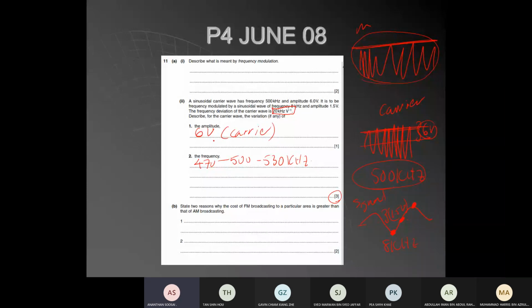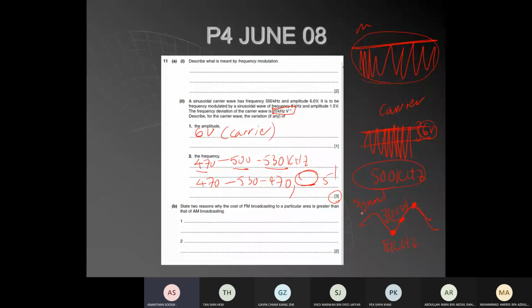So what do you say? The frequency is going to change 470, 500, 530, or you can say it changed to 470, 530, and 470 back, one complete oscillation. How many times per second? The frequency is going to alter 470, 530, 470. How many times in a second? At what frequency are these changes going to happen? It's going to be the frequency of what?